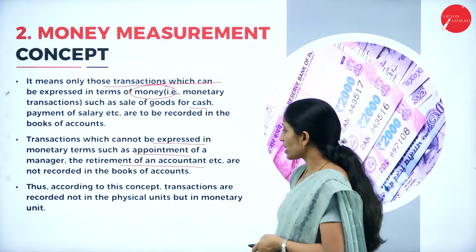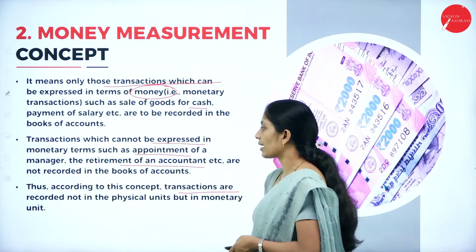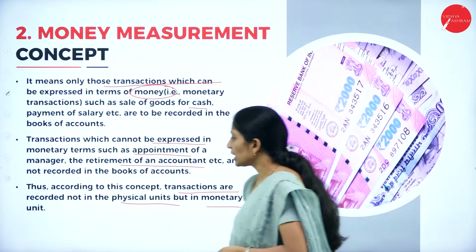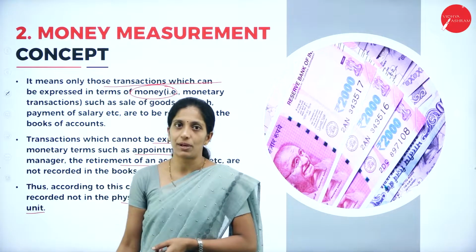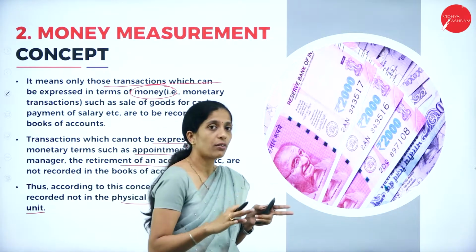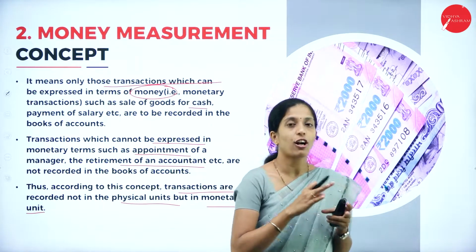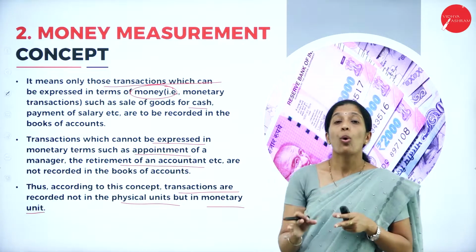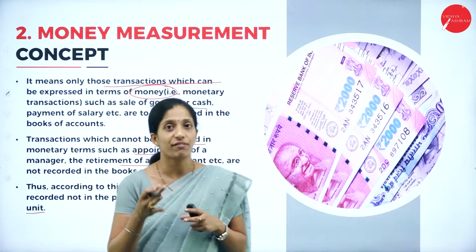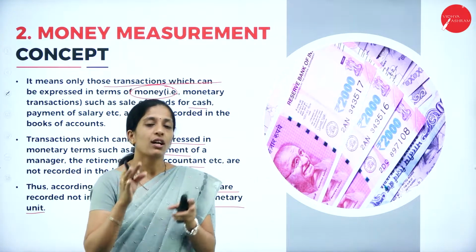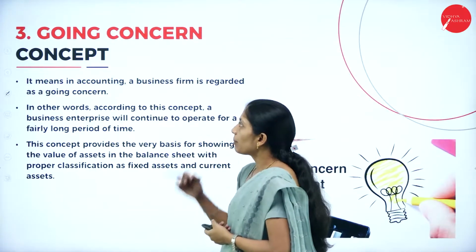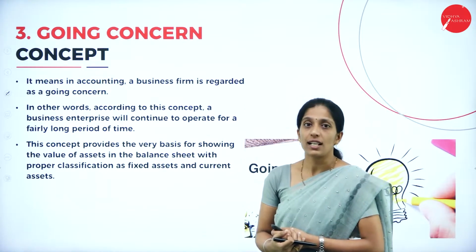Thus, according to this concept, transactions are recorded not in physical units but in monetary units. This you have to remember here. This concept says that transactions which are in physical units cannot be recorded in the books of account. Only those that can be measured in terms of money or monetary units can be recorded. Now coming to the third concept, that is the going concern concept.